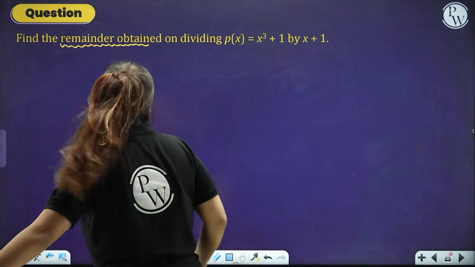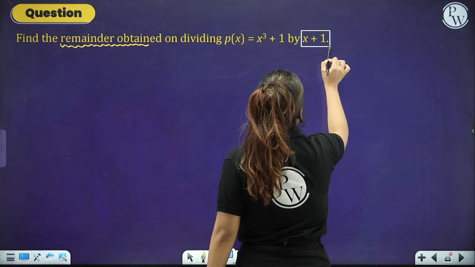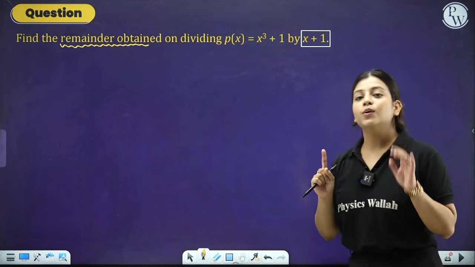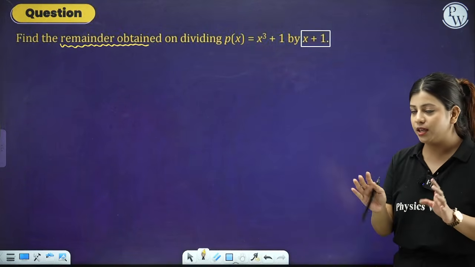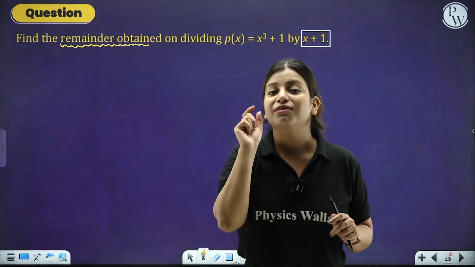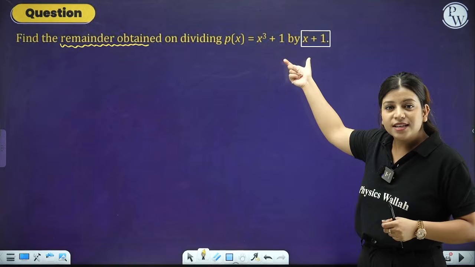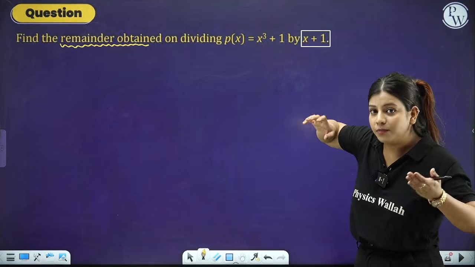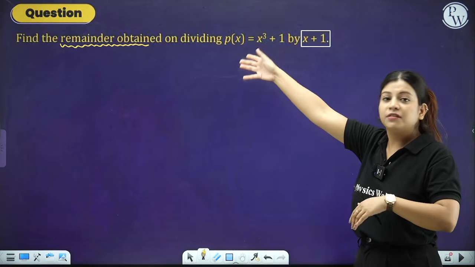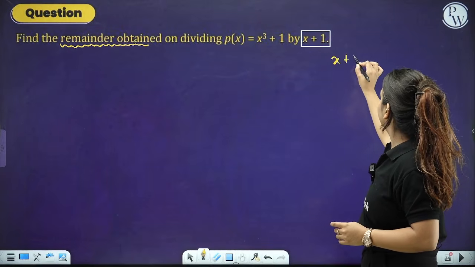So the very first thing is whatever g(x) or whatever divisor is given to you, the very first step that you have to follow, listen to me very carefully. In any question where you have to find the remainder, whatever expression the examiner has asked you to divide the dividend with, your divisor, put that divisor equivalent to 0.